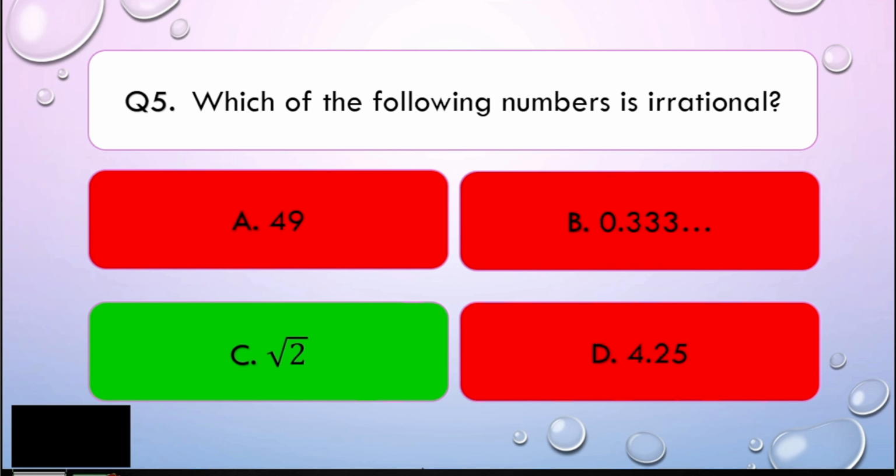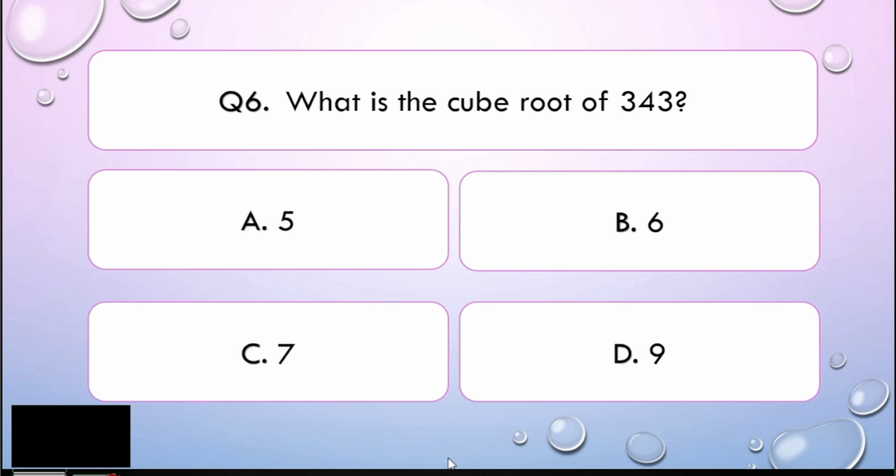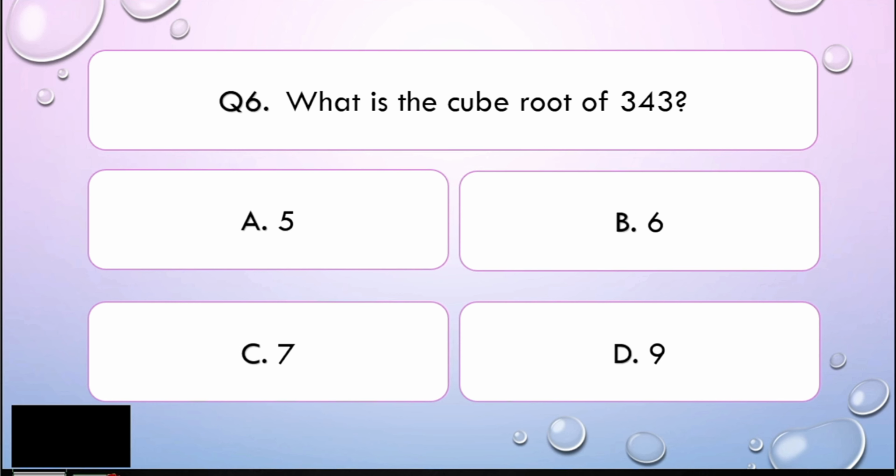Now, let us go to question number 6. What is the cube root of 343? Is it A, 5, B, 6, C, 7, or D, 9? I'll give you 5 seconds to think about your answer. Alright, my dear math learners, this question is very, very easy. In order for you to get the cube root of 343, you just use all our choices and multiply them to itself 3 times. And if you arrive at 343, then you have your correct answer.